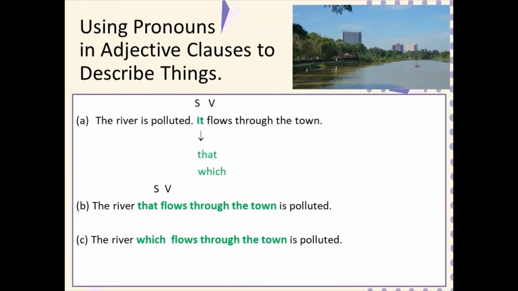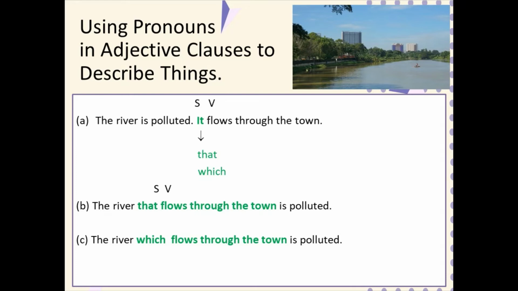Let us talk about using pronouns in adjective clauses to describe things. Example A. The river is polluted. It flows through the town. In this part, we can see it is the subject, flows is the verb. Now we are going to make an adjective clause by using the connector that or which, because this is talking about things.